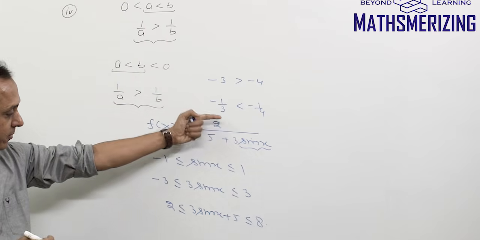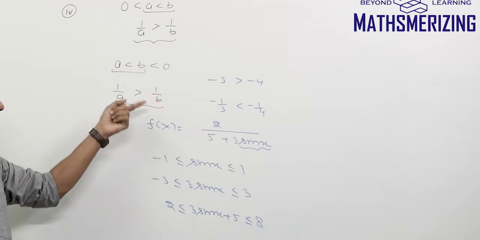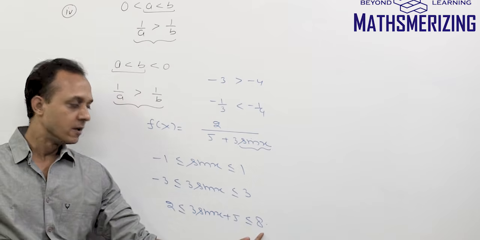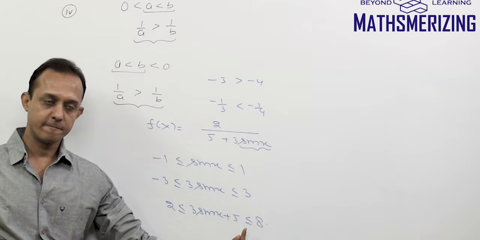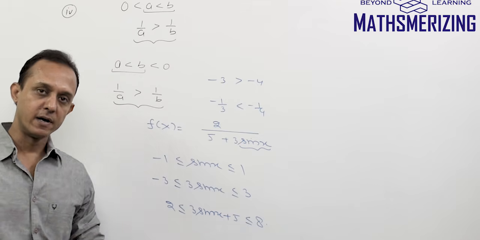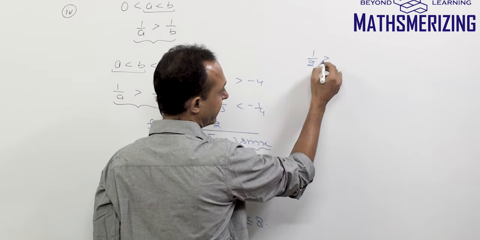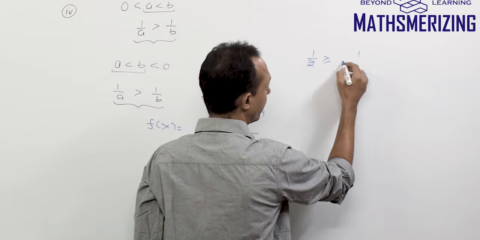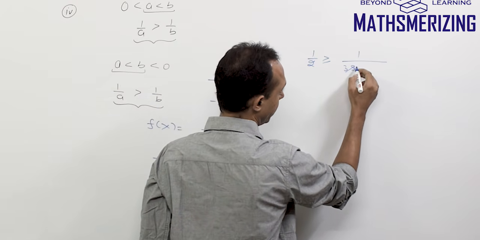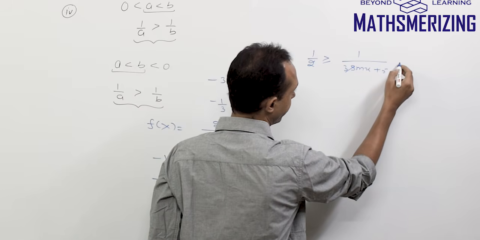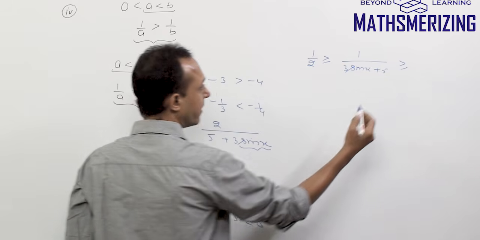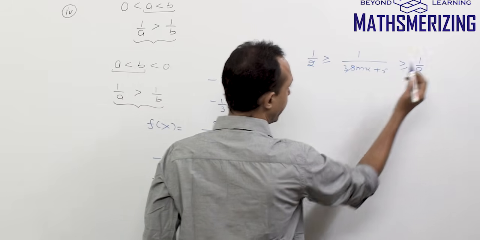Now I need to take a reciprocal of 3 sin x plus 5. Now both the numbers are positive. So when both the numbers are positive, and if I take a reciprocal, the sign of inequality reverses, right? So I'll write 1 upon 2 is greater than or equal to 1 upon 3 sin x plus 5, and this is greater than or equal to 1 by 8.